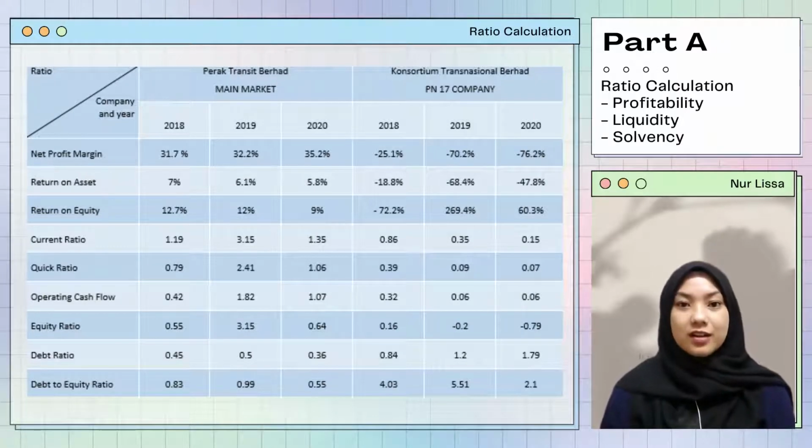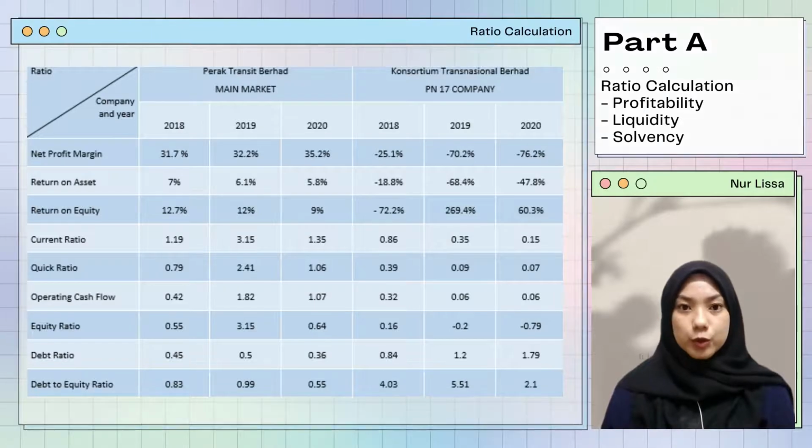I would like to present about a ratio calculation of company Consortium Transnational Berhad and Perak Transit. So here is the result calculation of all ratio, which is profitability ratio, liquidity ratio and solvency ratio.